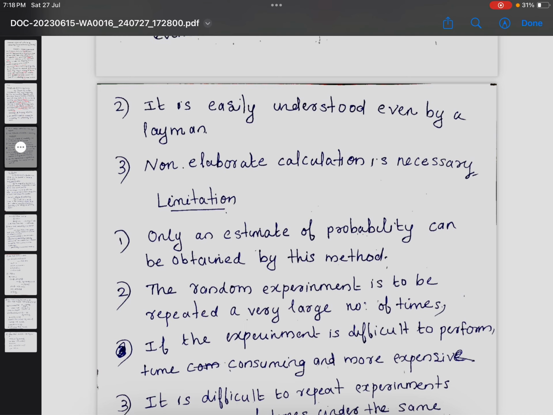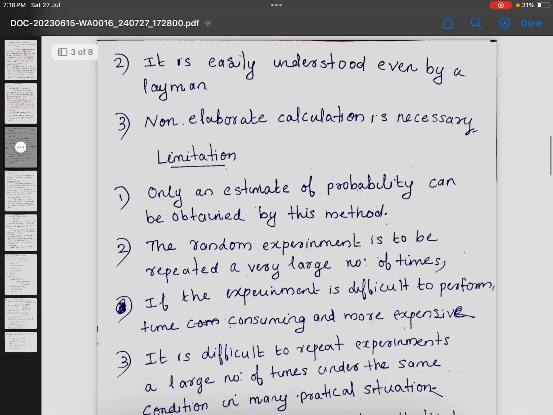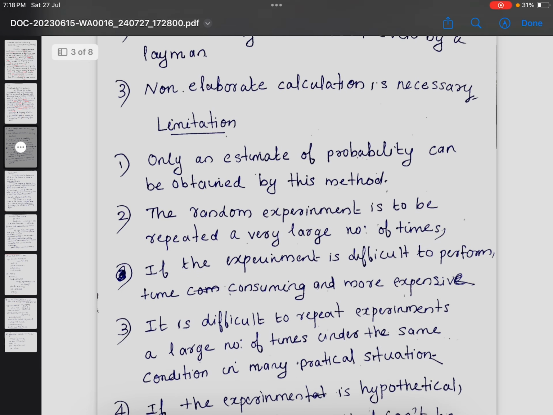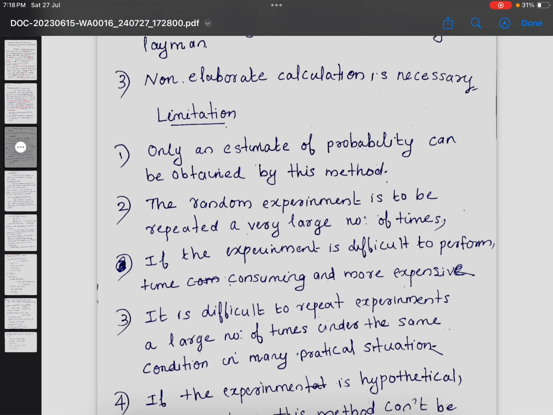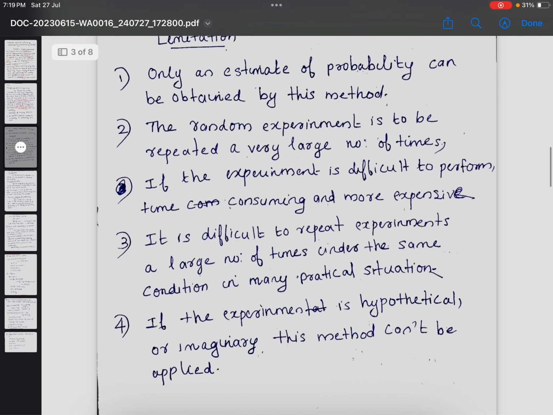Only an estimate of probability. In the previous video, we discussed the mathematical definition of probability, which gives an exact number of probability, but here we get only an estimate of probability. Second, the random experiment is to be repeated a very large number of times, which is difficult to perform, time consuming and more expensive.